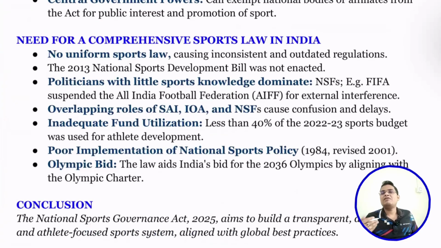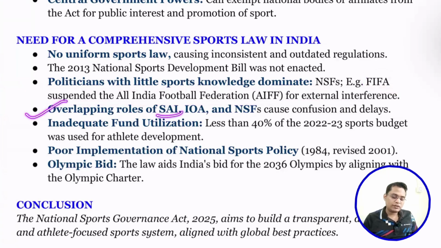So why in India do we need such a comprehensive law? First, we don't have any uniform law. There is a multiplicity of laws, which led to confusion, inconsistency and outdated regulations. Next, politicians with little sports knowledge dominate. If a person having no idea dominates, that creates a lot of problems. We can see even FIFA suspended the All India Football Federation because of external interference.